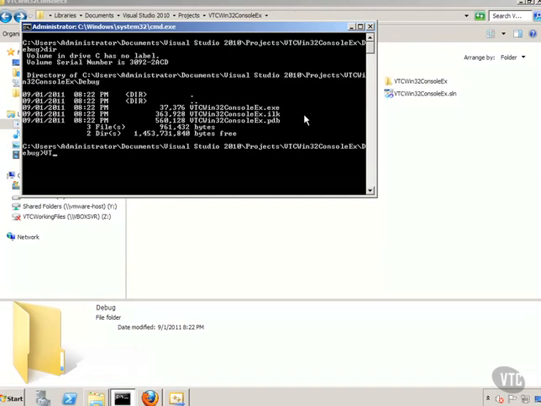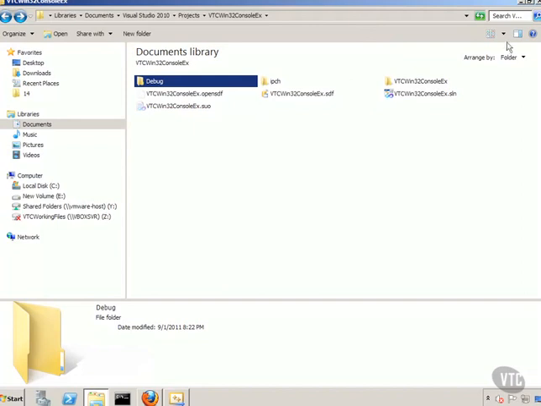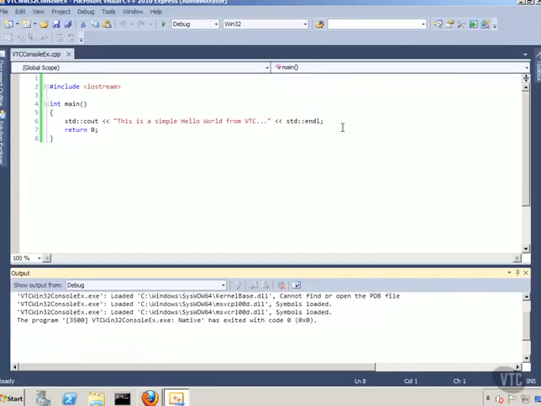So I'll just type it out, VTC Win32 console EX, press enter, and notice there's my line. You have to look for it here. This is a simple hello world from VTC. So our program ran. That's a very simple example of a native C++ program written in Visual Studio 2010 C++ Express.